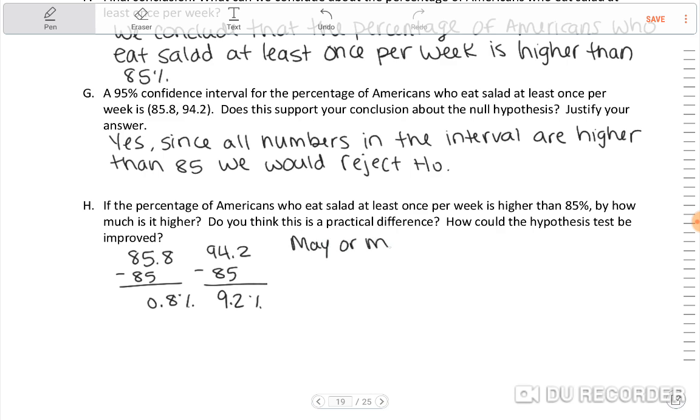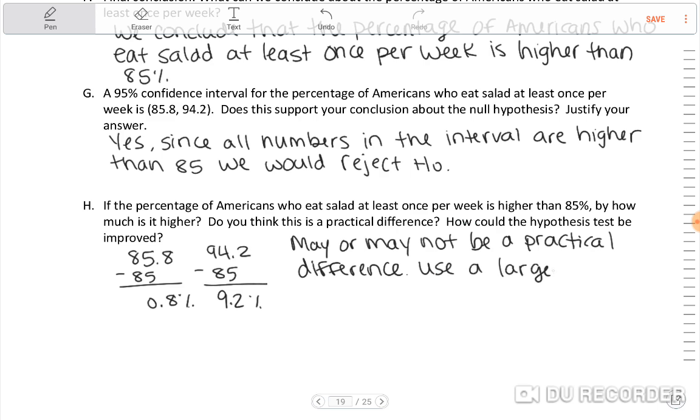May or may not be a practical difference. How could the hypothesis test be improved? Use a larger sample size.